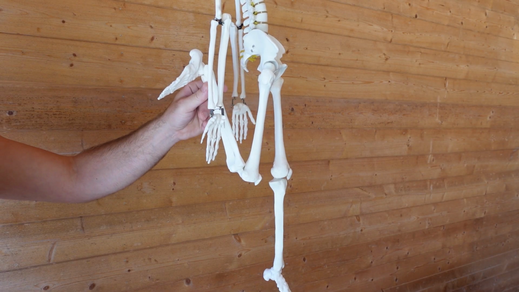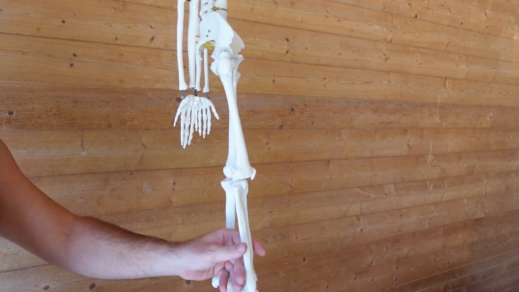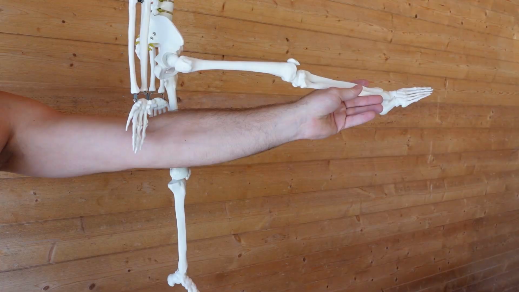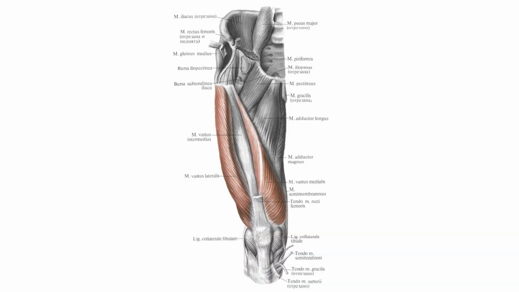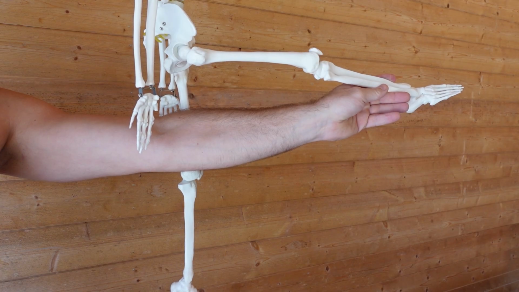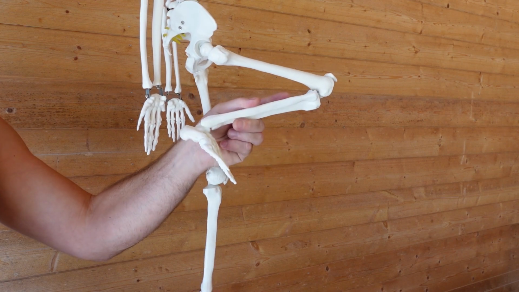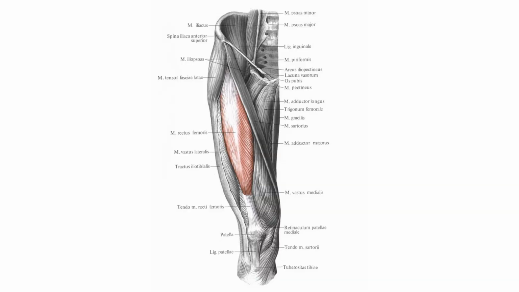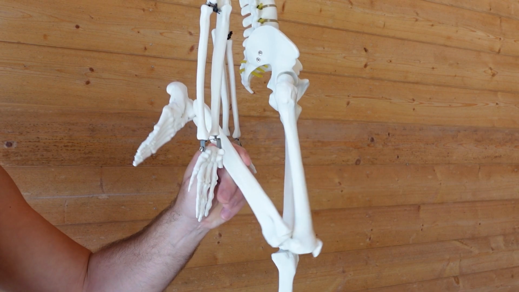The quadriceps muscle of the thigh extends the lower leg at the knee joint, and due to the rectus femoris, flexes the thigh at the hip joint. To stretch the medial, lateral, and intermediate vastus muscles, you need to bend the lower leg at the knee joint. And to additionally stretch the rectus femoris muscle, you need to straighten the thigh at the hip joint.